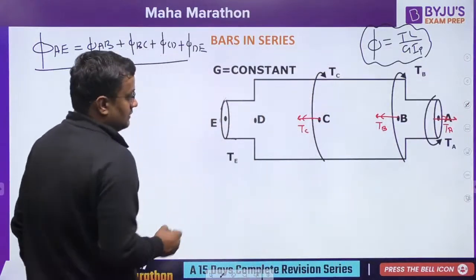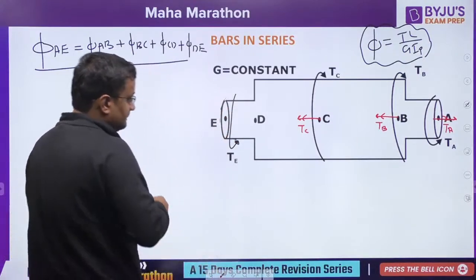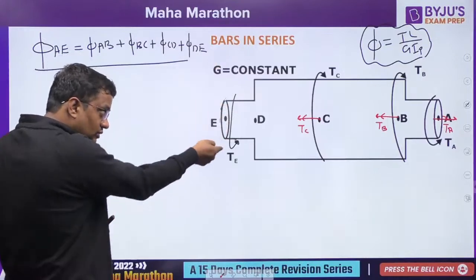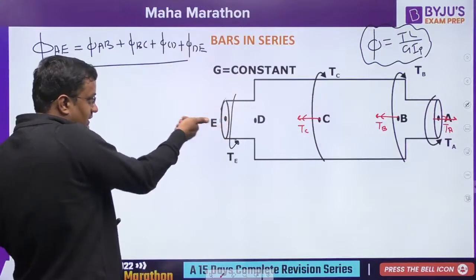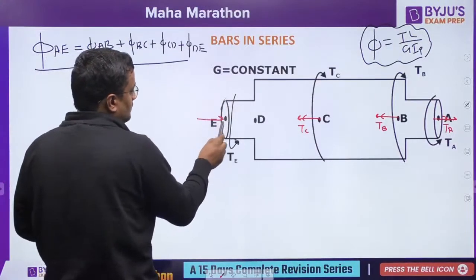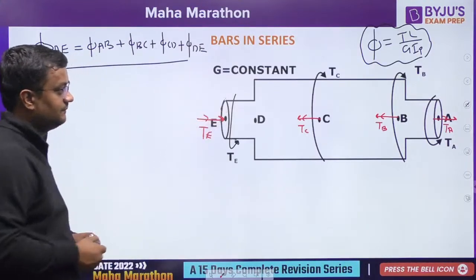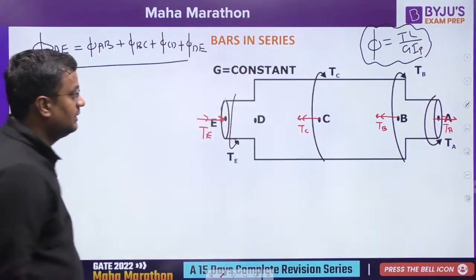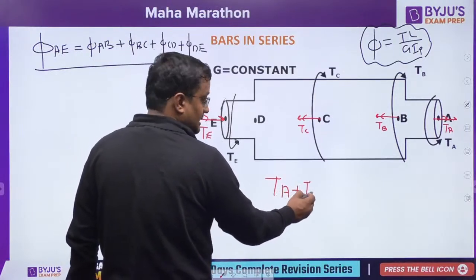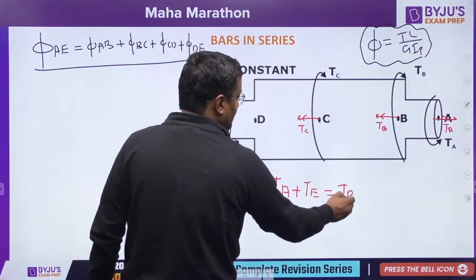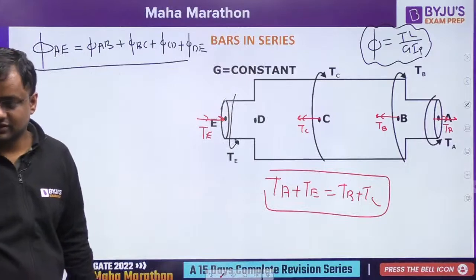Okay, this is like this, TE. So curl the fingers. This is going from here to there, inside the board. Curl the fingers. This will be TE. Curl the fingers like this. This is TE. Okay, and for equilibrium, we can assume it to be forces. TA is right hand side, TE is right hand side, and here it is TB and TC for equilibrium. Getting or not?